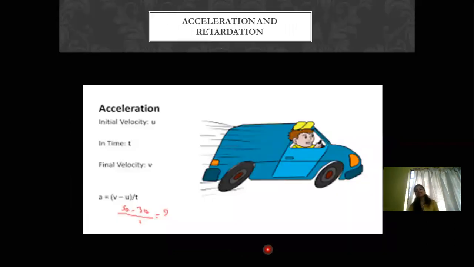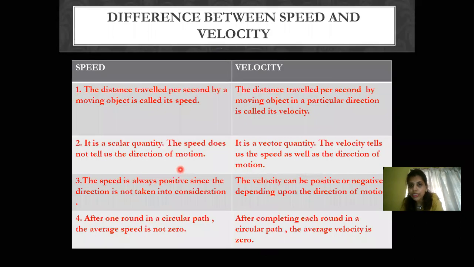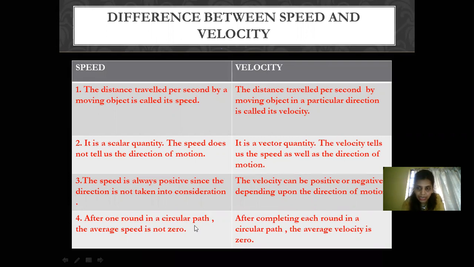And now the next topic is acceleration. So when you are talking about acceleration, what is acceleration? And a very important thing: the SI unit and the CGS unit for speed and velocity are meter per second and centimeter per second. The SI unit is meter per second, because distance and displacement are in meters and time is in seconds, and the CGS unit is centimeter per second, as distance and displacement are in centimeters.